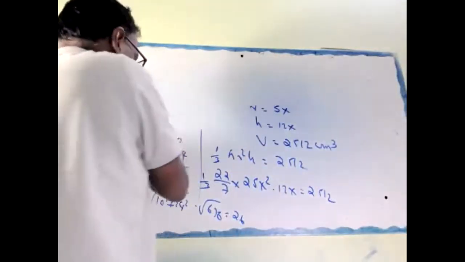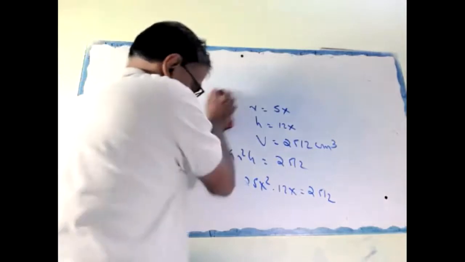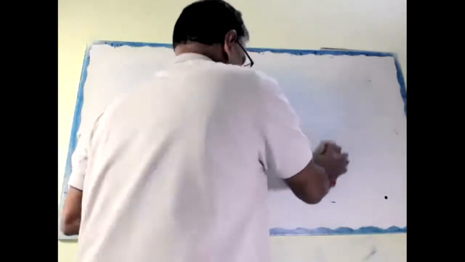This is a star question. Okay, look at here. Look.